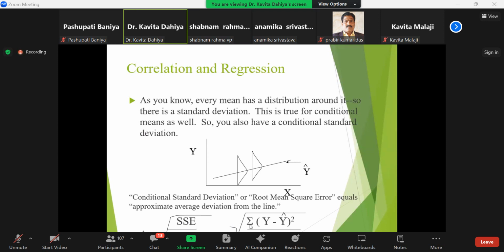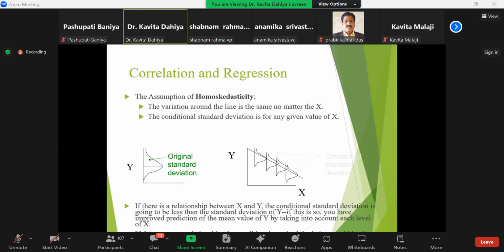And it is derived with the help of the sum of (y minus y hat) squared, divided by n minus 2. So the assumption of homoscedasticity is that the variation around the line is the same no matter the x, and the conditional deviation holds for any given value of x. These are two very important assumptions of homoscedasticity, and you need to check whether they are fulfilled or not.